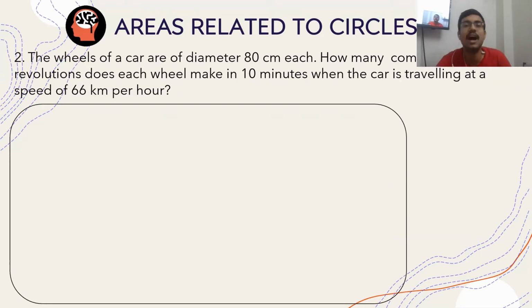The wheels of a car are of diameter 80 centimeters each. How many complete revolutions does each wheel make in 10 minutes when the car is traveling at a speed of 66 km per hour? Take your time.